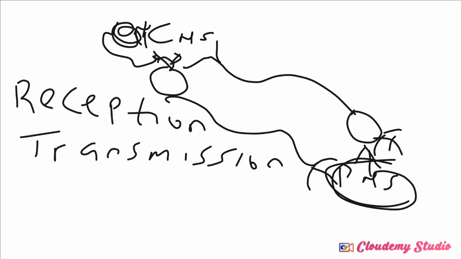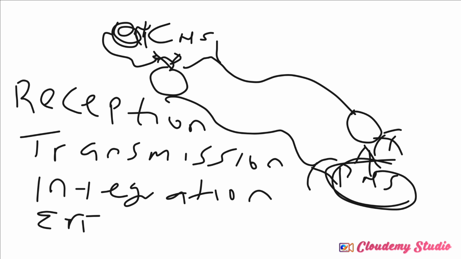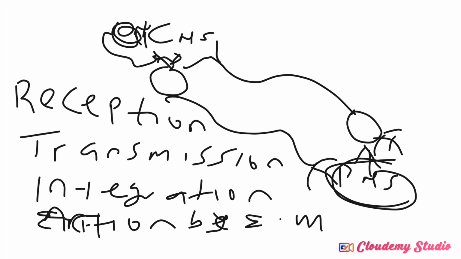Now, when it reaches the central nervous system, it is going to be interpreted. Therefore, the third step is integration. Then it is going to be sent back to where it comes from so that action can be taken. Therefore, the last step is action by effector muscle. By effector what? Effector muscle. So, in neuronal transmission, we have four processes.